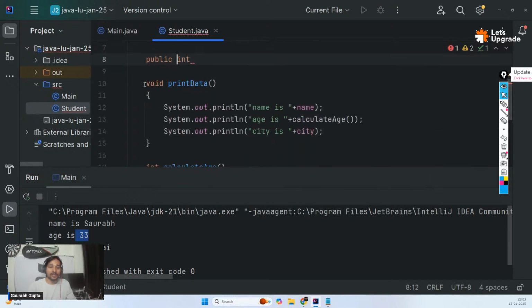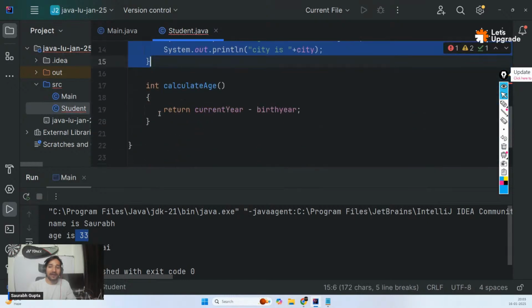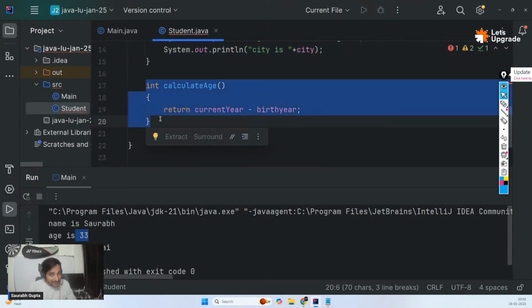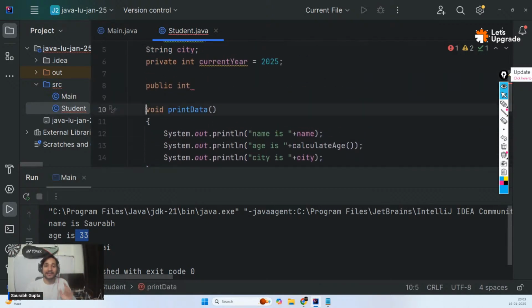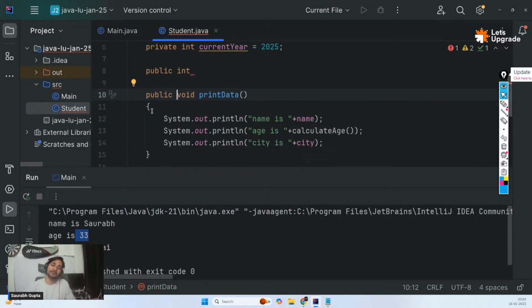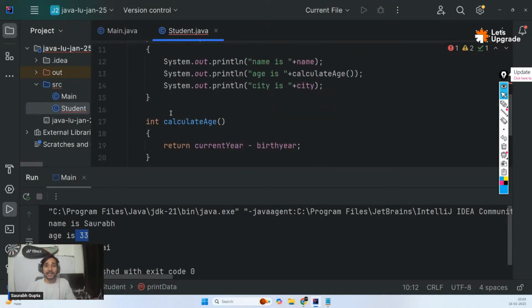See, again, to these functions also, I have not given any access specifier. That means they're also default. They will be available in the whole package. That's default. If you don't apply anything, guys, internally Java applies default. This one. But if you want, you can also make them public. I want this function to be accessible anywhere with the object. All good. Same with this, guys.